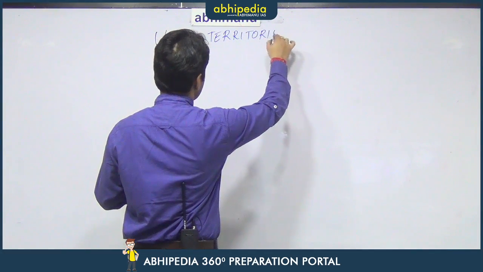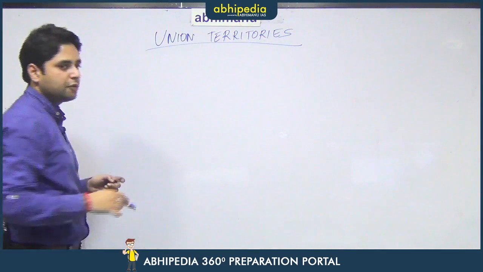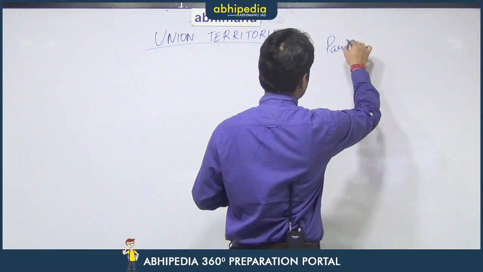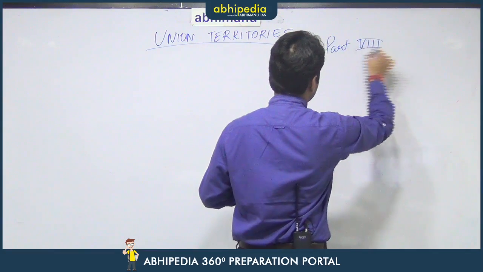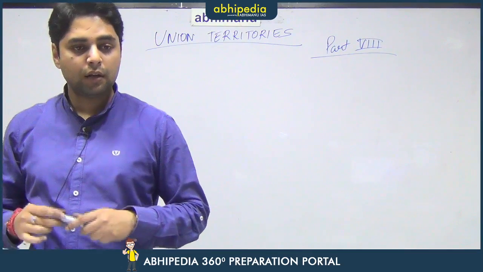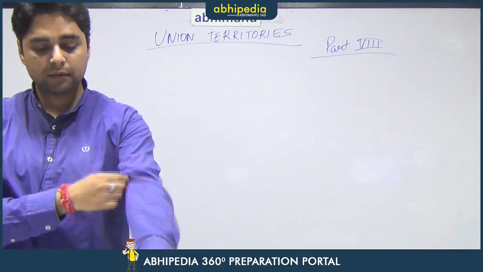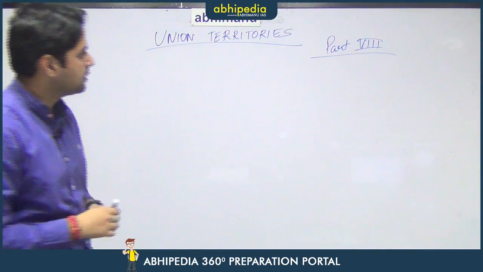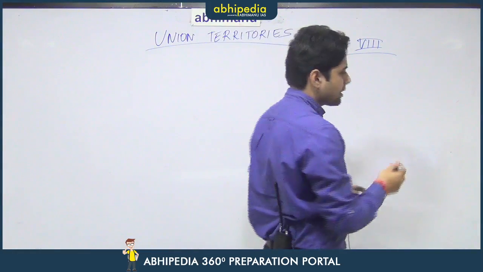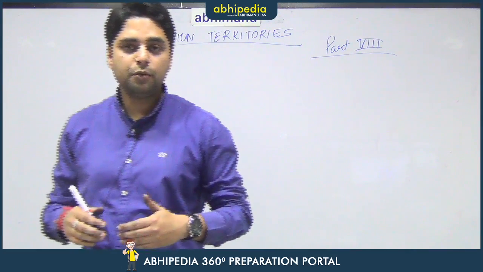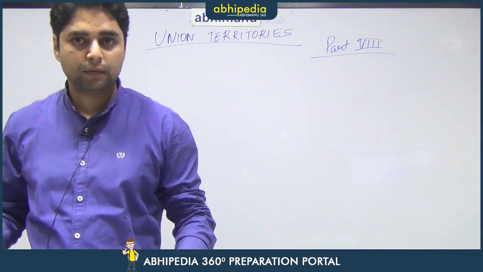Now, this is a very small topic. The provision for union territories has been mentioned under part 8 of the Constitution. So, we have done part 5 which deals with the union, and we have also done part 6 of the Constitution that deals with states. After that, there is part 7 that talks about states in schedule B of part 1, right.